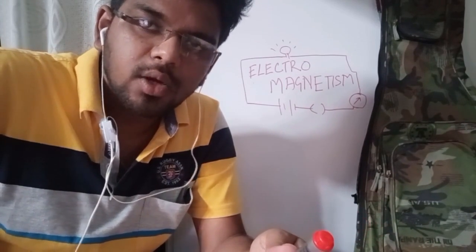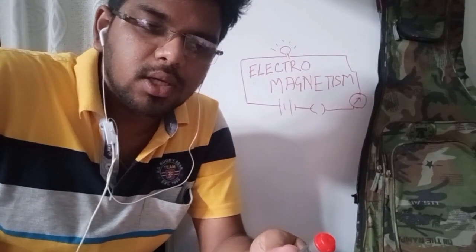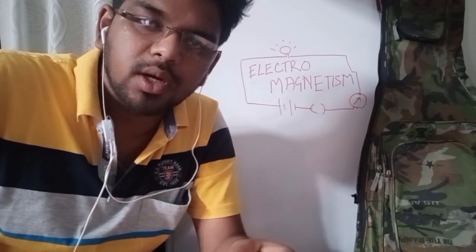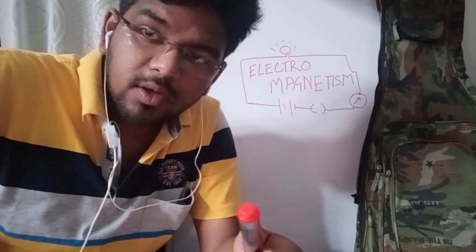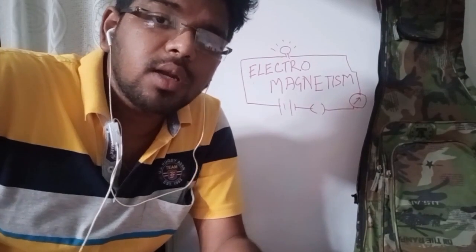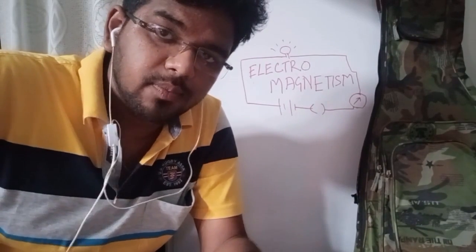But before that, one thing has to be noted, and I request everyone to please listen properly: these kinds of chapters, electricity and magnetism, are completely based on experimental observations.